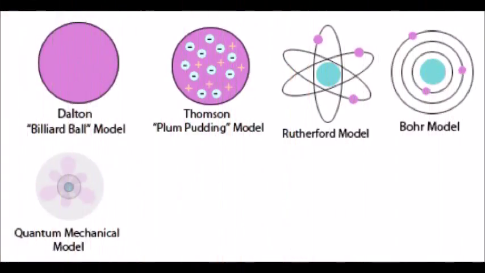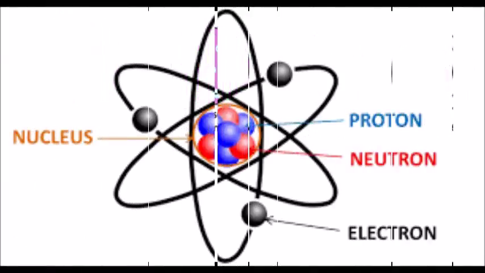And now we are going to discuss the model of the atom. What is an atom? An atom is the smallest unit of an element. It consists of a central nucleus surrounded by one or more electrons. It is important to realize that a lot of what we know about the structure of atoms has been developed over a period of time.